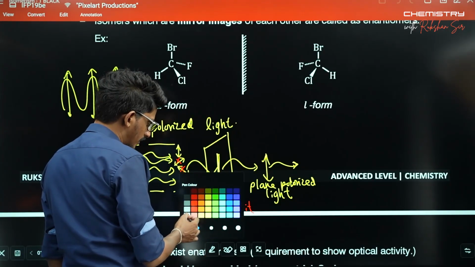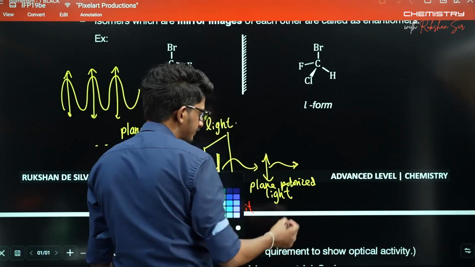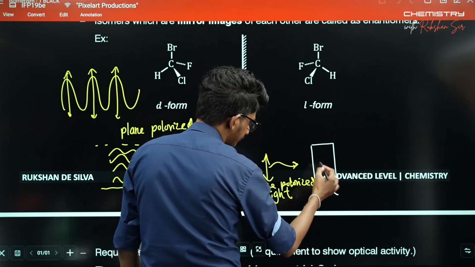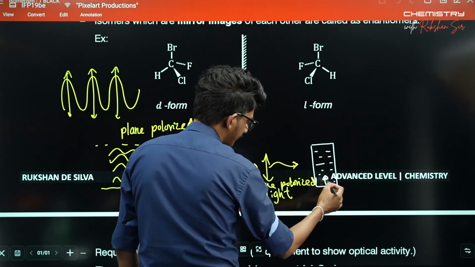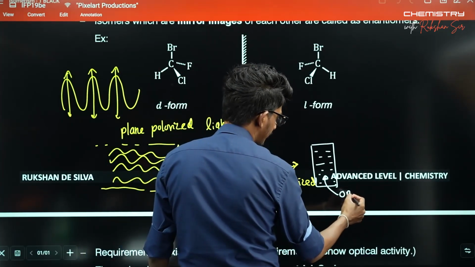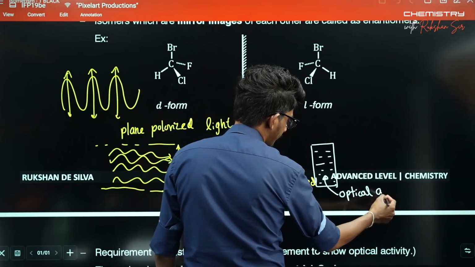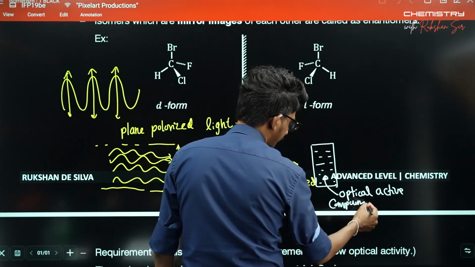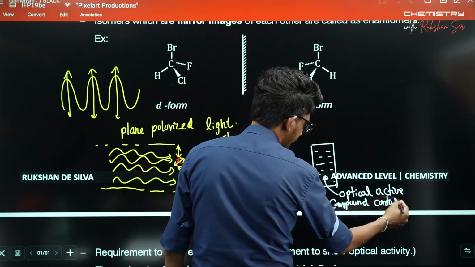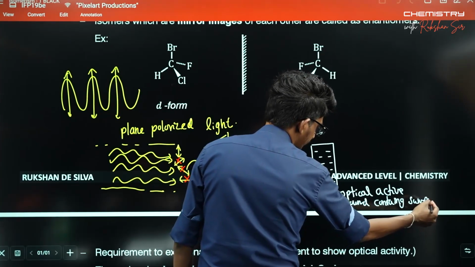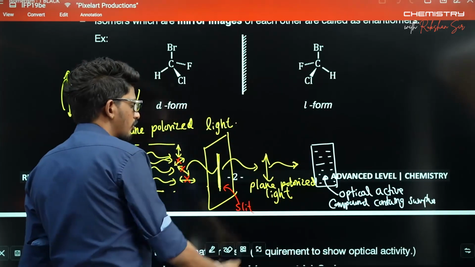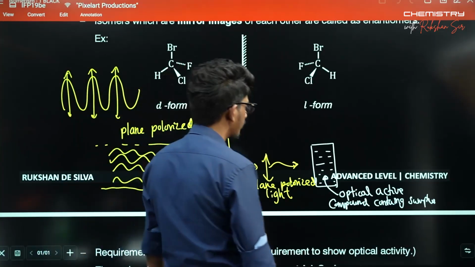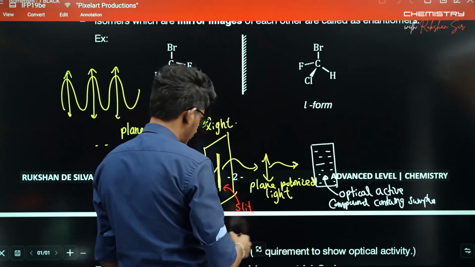If you pass this plane polarized light through your sample, let's say an optically active compound-containing sample, two kinds of observations are possible.